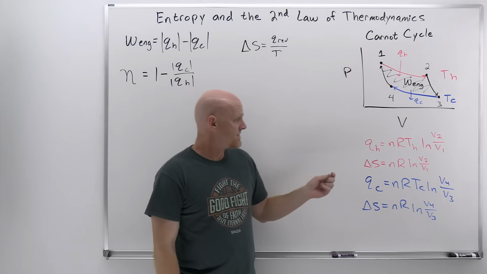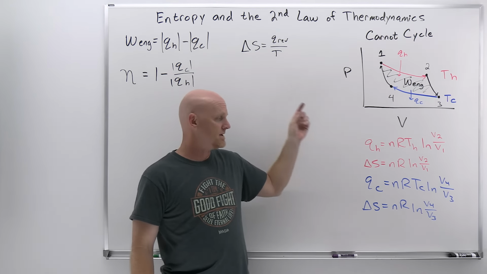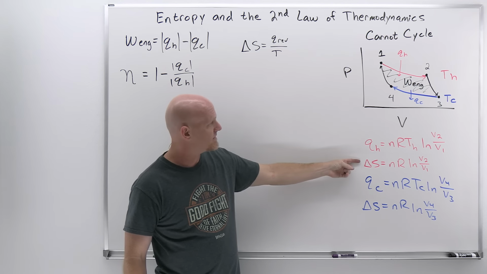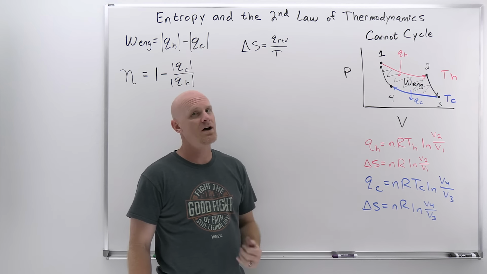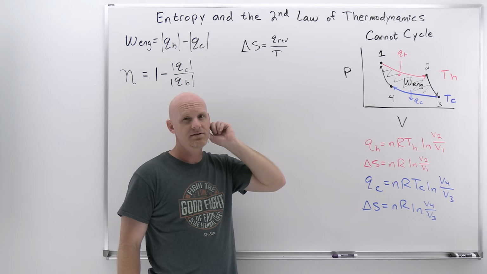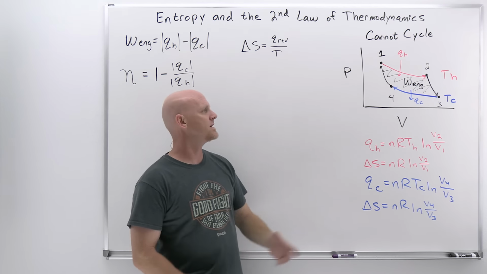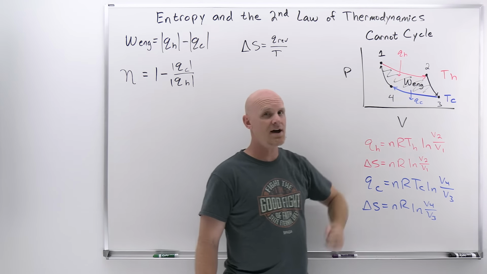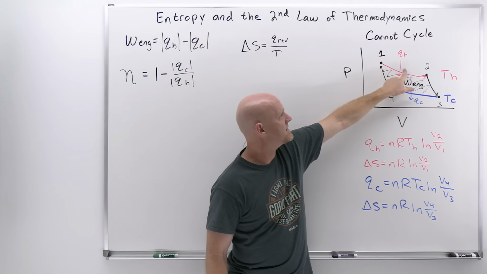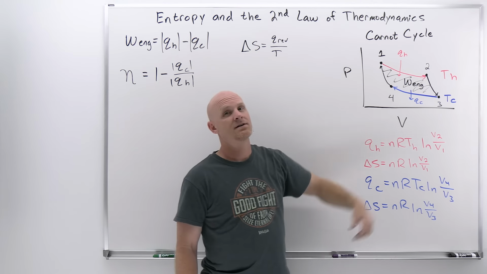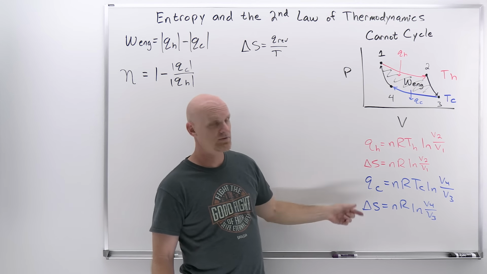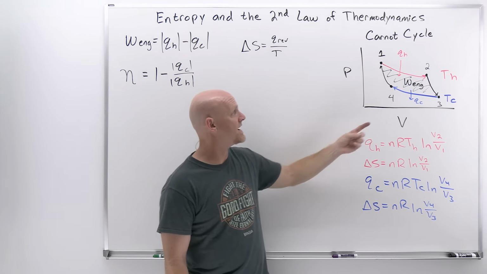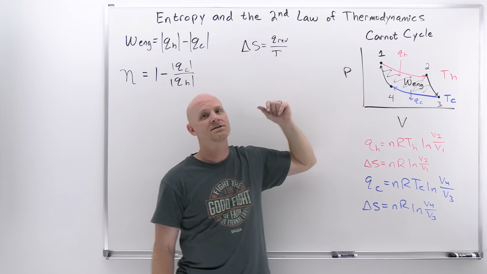Now here's the deal. There's nothing that says that QH and QC have to be equal to each other, and in fact they typically aren't. But delta S here and delta S here do have to be equal in magnitude, opposite in direction. And why is that? Well, if delta S is 0 here and here, and 0 for the entire cycle, then the delta S here and the delta S here, even though they're non-zero values, have to be equal in magnitude but opposite in sign. That way they still add up to 0 for the entire cycle.